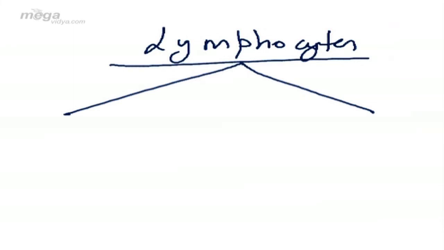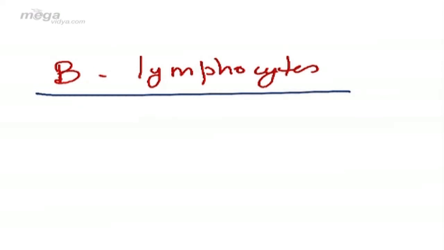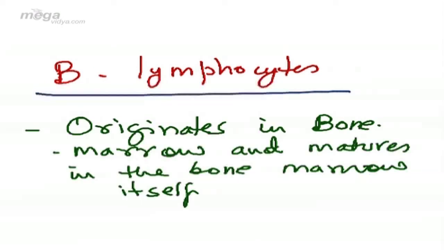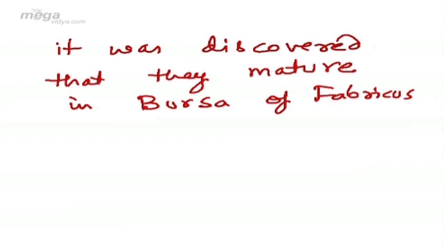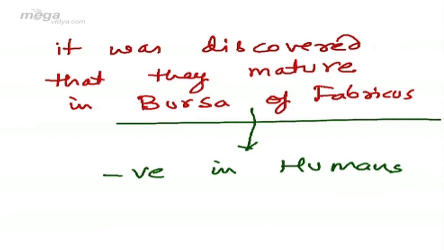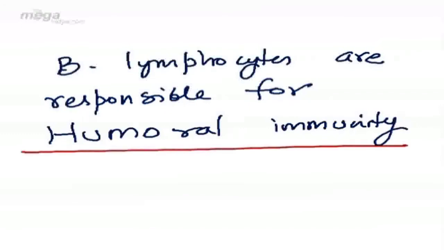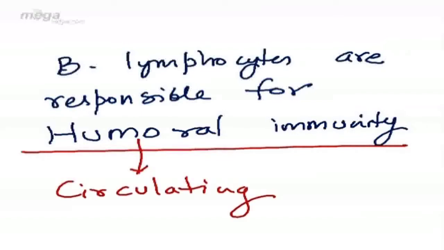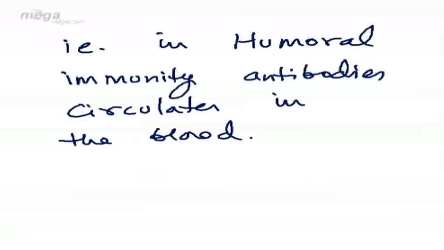Lymphocytes are further of two types, B lymphocytes and T lymphocytes. First, B lymphocytes. They originate in bone marrow and mature in the bone marrow itself. However, in birds, it was discovered that they mature in a lymphoid organ which is called bursa of Fabricius. This organ is absent in human beings. B lymphocytes are responsible for humoral immunity. Very important question. B lymphocytes are responsible for humoral immunity. Humor means circulating. That is, in humoral immunity, antibodies circulate in the blood.